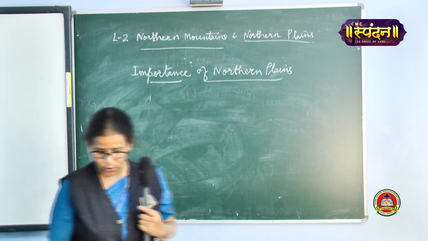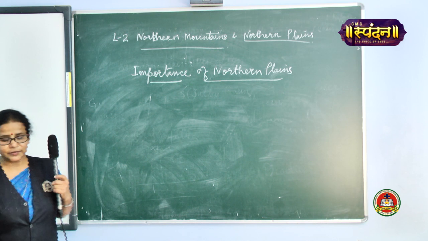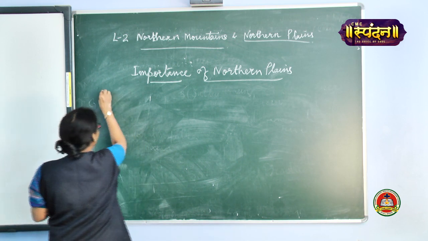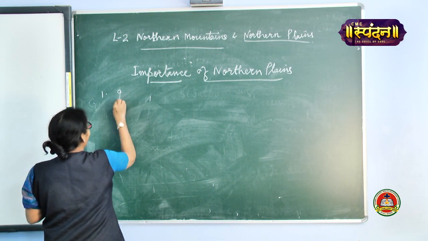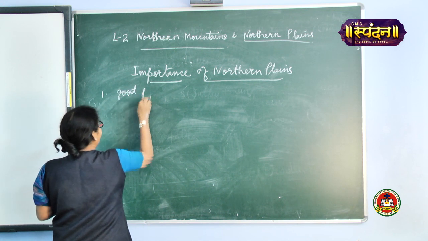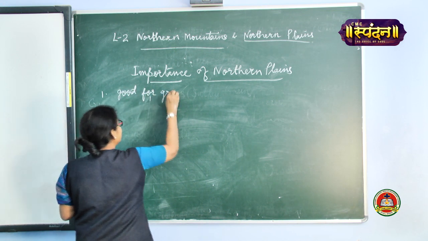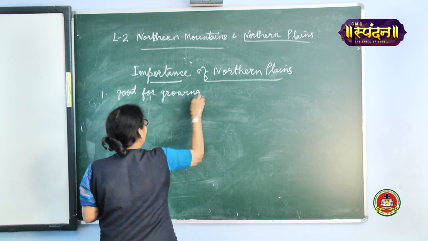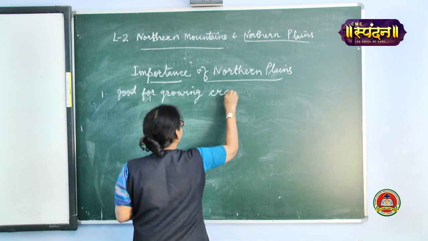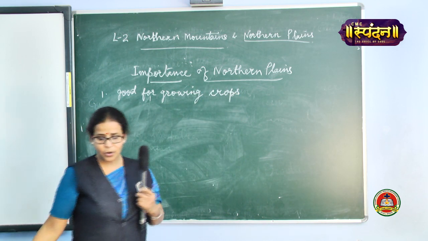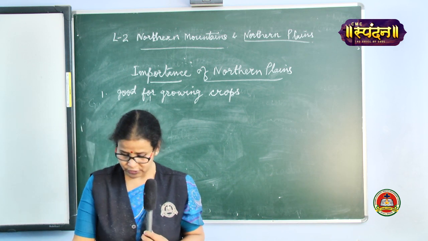So the first one is, because the northern plain is very fertile, it is good for growing crops. Good for growing crops. So almost all kinds of crops are grown. So we get a wide variety of fruits and vegetables.